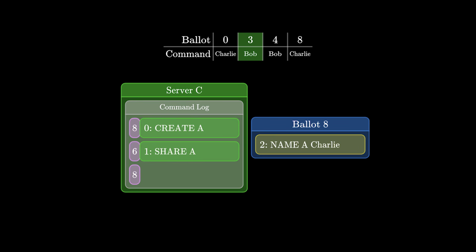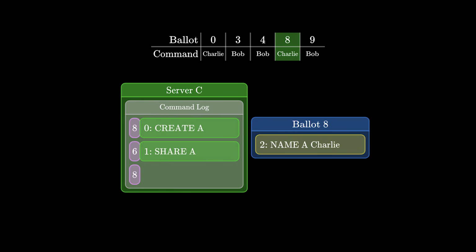One, if there's a ballot less than 8 that's green and has a different command than ballot 8, or 2, if ballot 8 is green and some ballot higher than 8 has a different command. Let's take case 1 first. So say ballot 3 is in our table and is green. We have to show that ballot 8 is guaranteed to copy ballot 3's command.